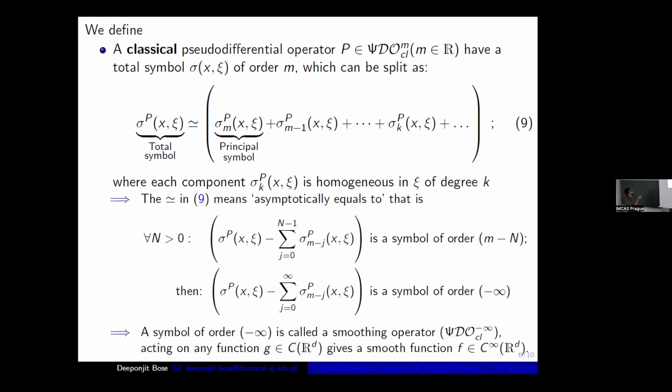Now if I say that the pseudo-differential operator is of order m, that means we get a symbol that can be split into homogeneous symbols starting from the leading order. If I say m, then the expression should start from m. This is the leading top order, and I'm calling it the principal symbol. Homogeneous means, I have not written it, but you all know that this satisfies sigma_m(x, lambda xi) equals lambda to the m times sigma_m(x, xi) for all lambda greater than 0.